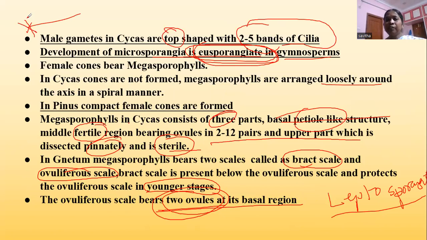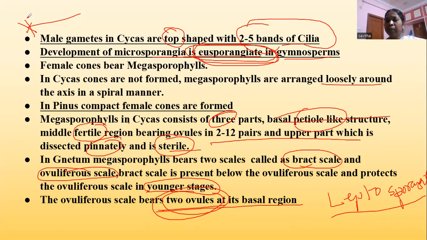Male gametes in Cycas are top shaped. This is an important character, seen only in Cycas. 2 to 5 bands of cilia are present around the male gametes, which help them reach the egg. Because of this, zooidogamy is seen in Cycas, and development of microsporangia is eusporangiate. Eusporangiate means many parent initials are involved in the development of microsporangia.